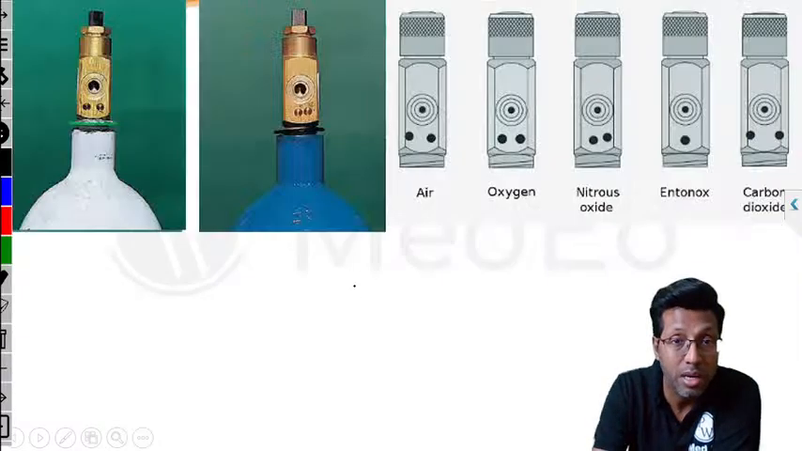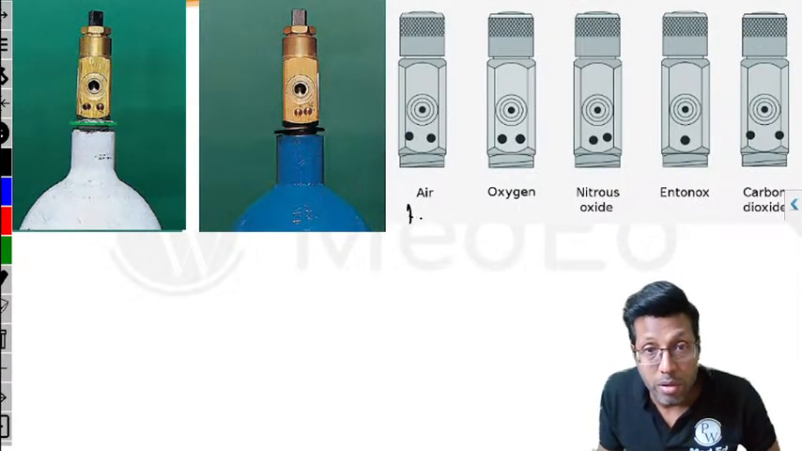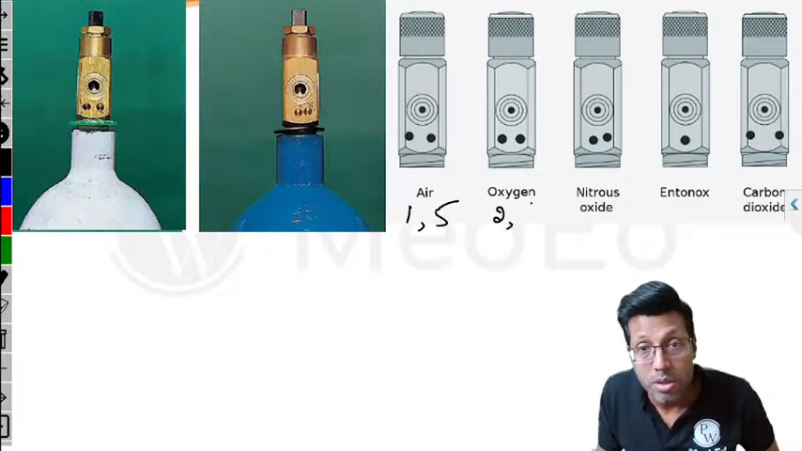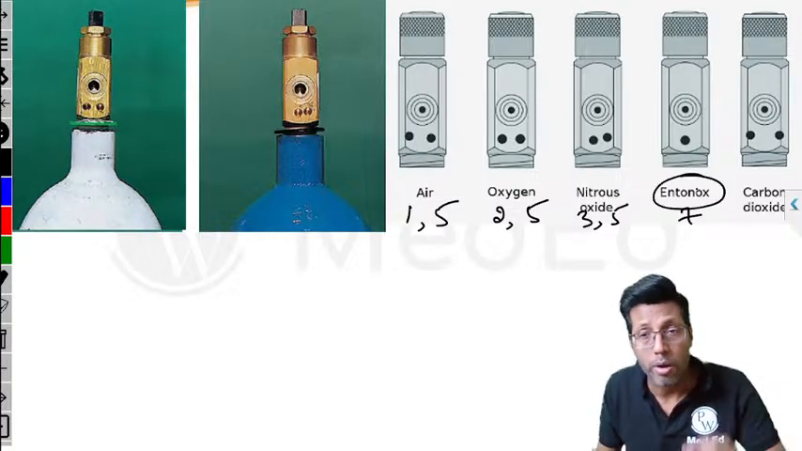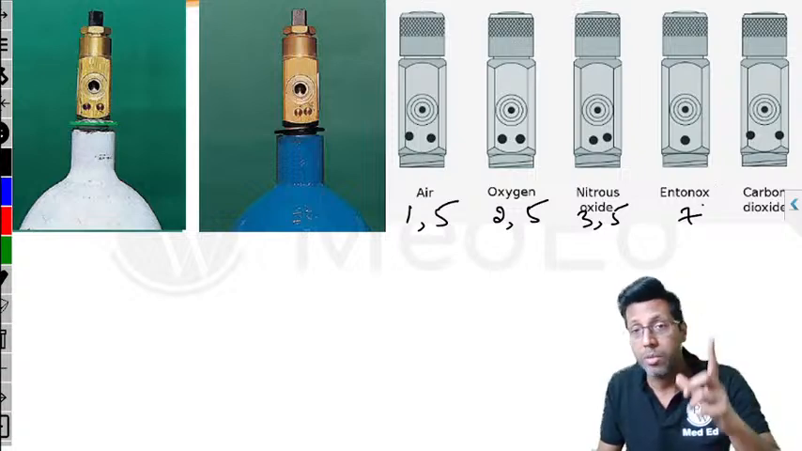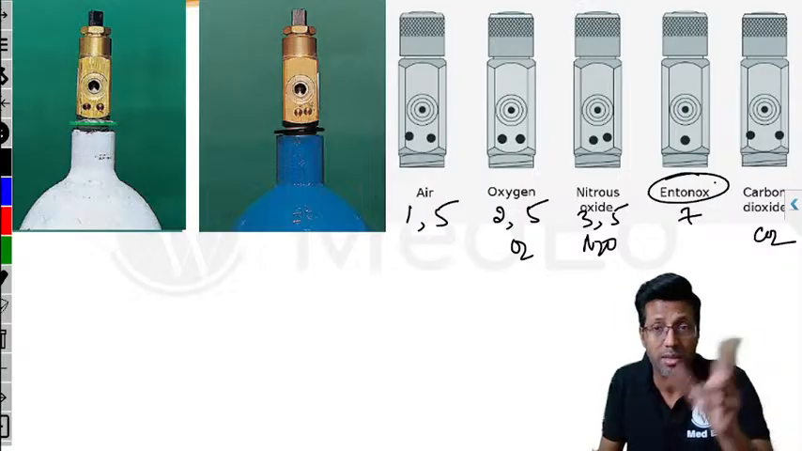So these pin index numbers are again very important. Remember air: air is basically 1, 5. Oxygen is 2, 5. Nitrous is 3, 5. Entonox is the only one, remember, the longest name that you have, Entonox, is number 7, because we write oxygen as O2, nitrous as N2O, carbon dioxide as CO2, and Entonox is written as 7.